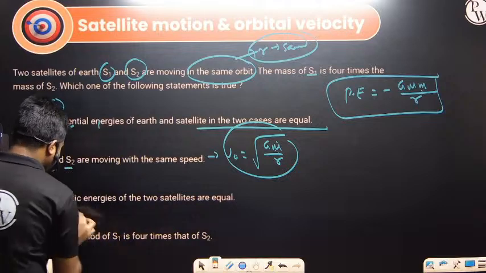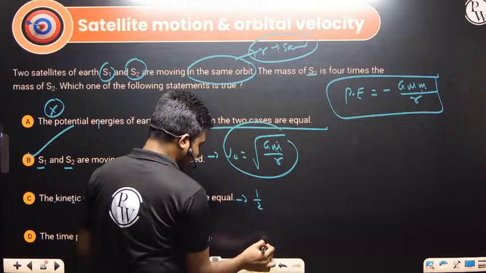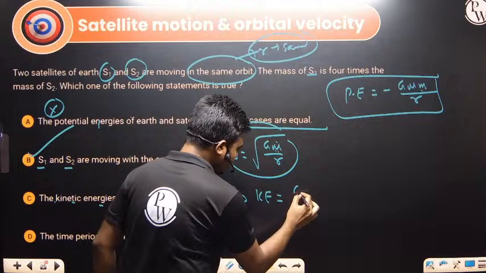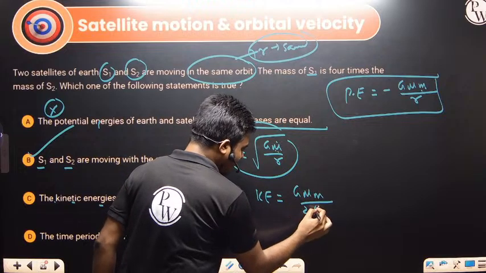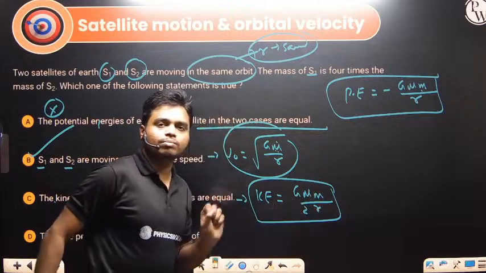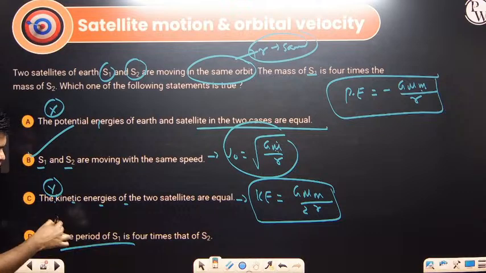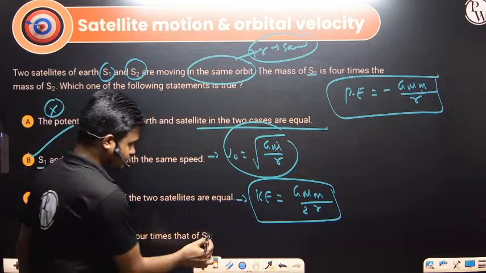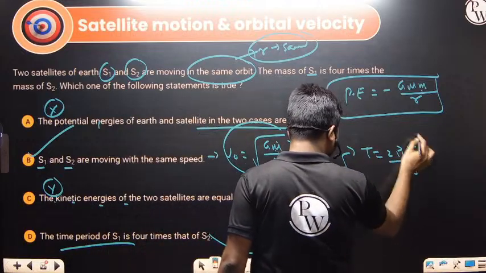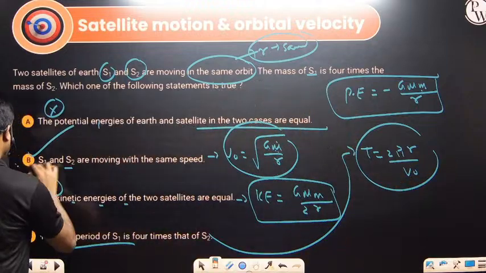Let's check this one. The kinetic energy of the two satellites are equal. So what is kinetic energy? Again, the kinetic energy of the satellite will be plus G capital M small m divided by 2r, where r will be the radius of the orbit. Again, this depends on the mass. This will not be. Last one, the time period of S1 is 4 times that of S2. Time period should be same. Why? Because 2 pi r divided by v naught. They are having same radius, they are having same velocity. So this option is wrong. Answer is option B.